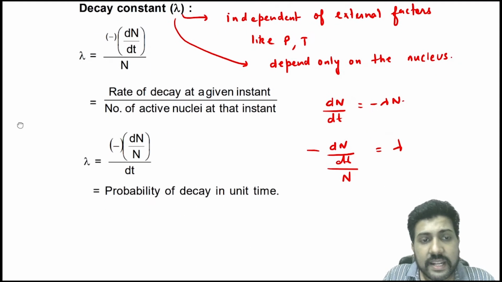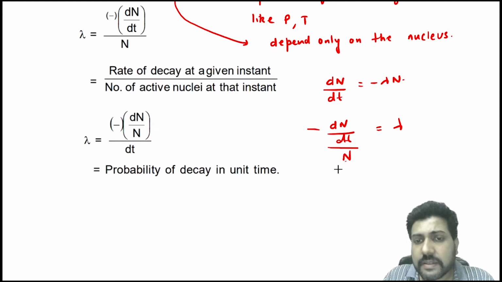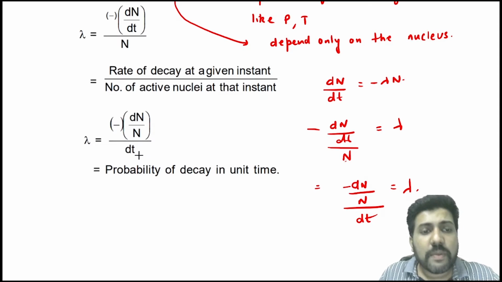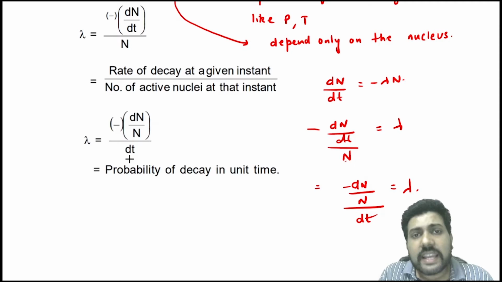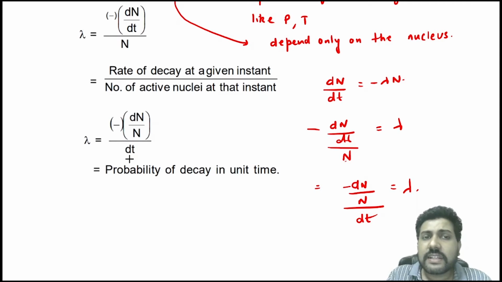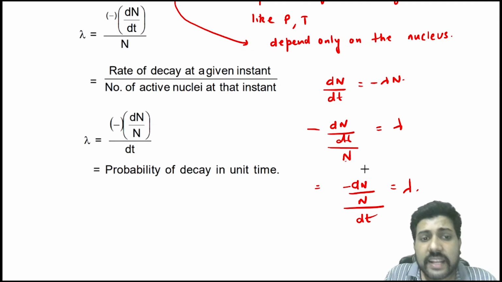This can also be written as minus dN by N divided by dt. Just take dt here. This can also be written as minus dN by N whole divided by dt. So this is equal to the probability of decay in unit time. So the probability of decay in unit time is also defined as the decay constant. So the decay constant can be defined in two ways. First is the rate of decay per number of active nuclei, and the second is the probability of decay in unit time.